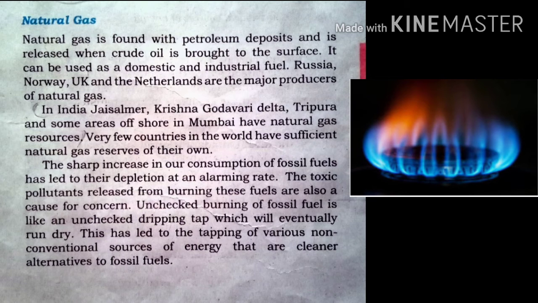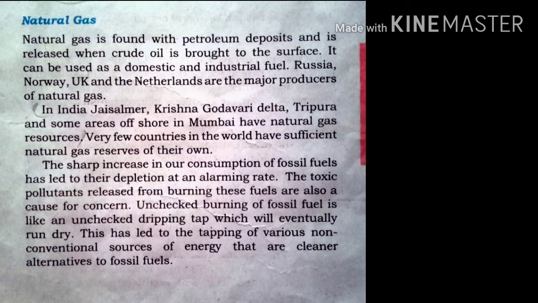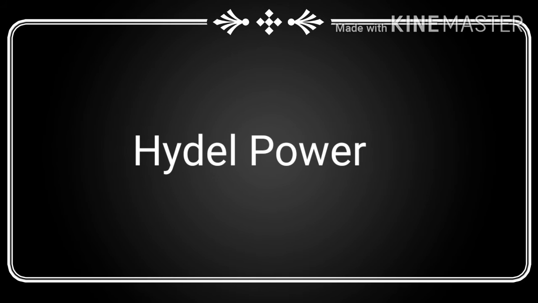Natural gas. Natural gas is a non-renewable hydrocarbon used as a source of energy for heating, cooking, and electricity generation. It is also used as a fuel for vehicles and as the chemical feedstock in the manufacture of plastics and other commercially important organic chemicals.